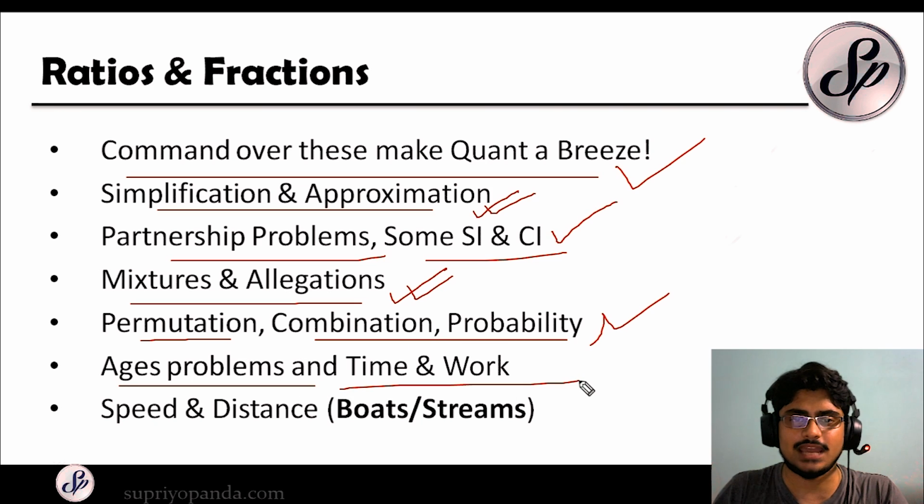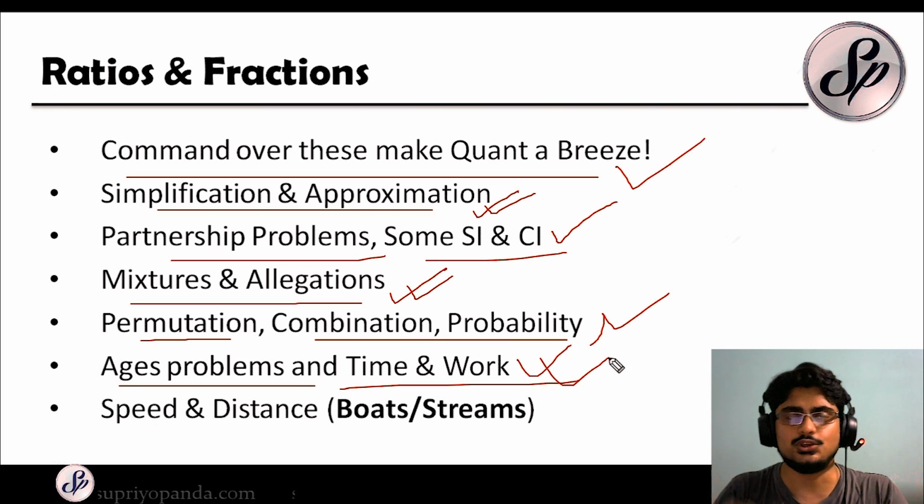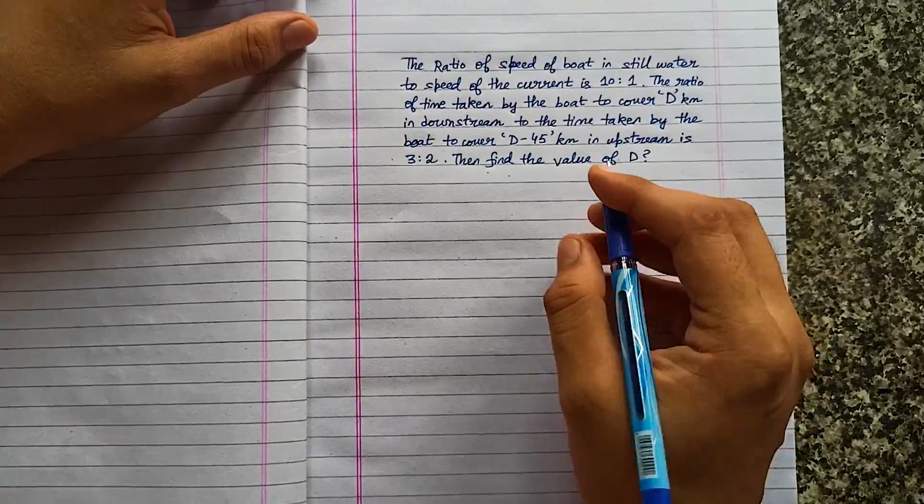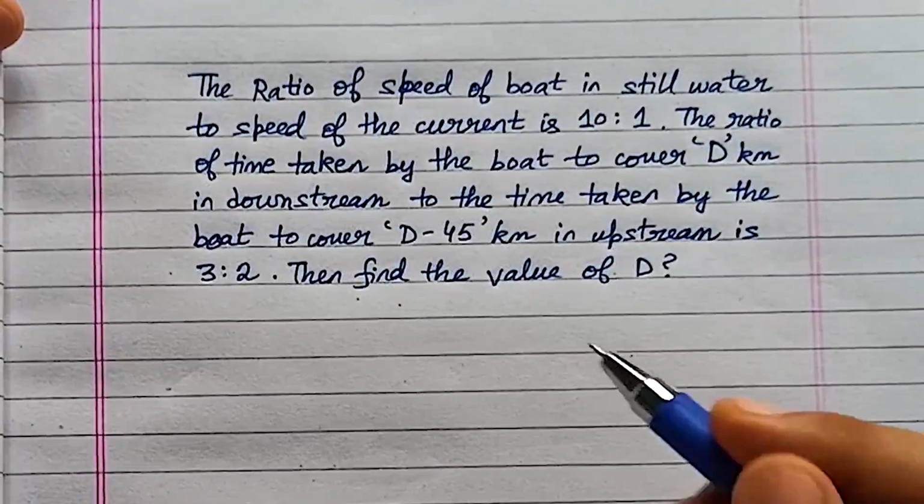Ages problems and time and work also sometimes use these kinds of concepts, and you can simplify the problems if you use them. Speed and distance are also there. And of course, boats and streams, one of the most favorite topics of the competitive exams. Because they are so important, let's take a look at how you can use fractions and make these things much simpler. The first thing I want you to do is take a look at this problem.